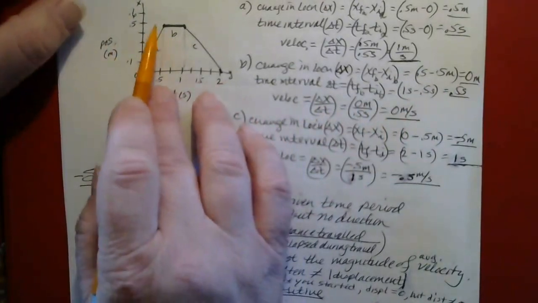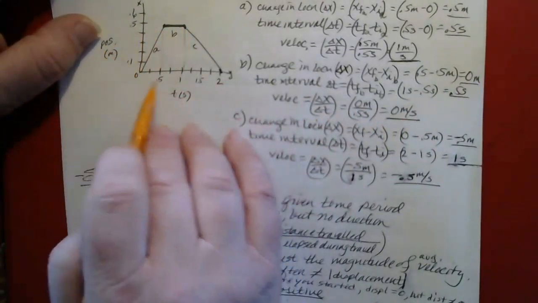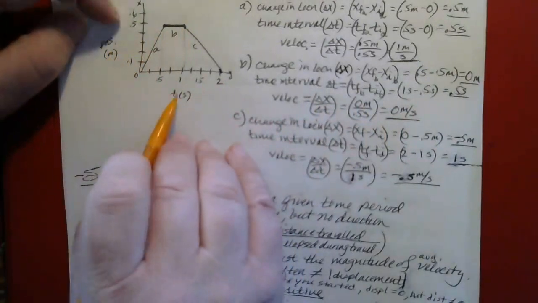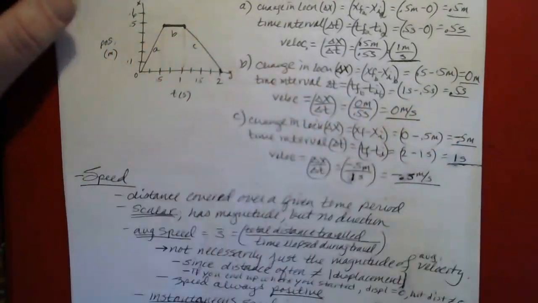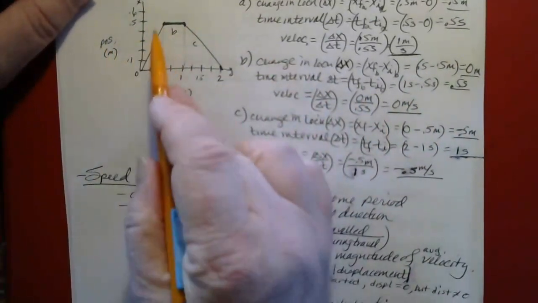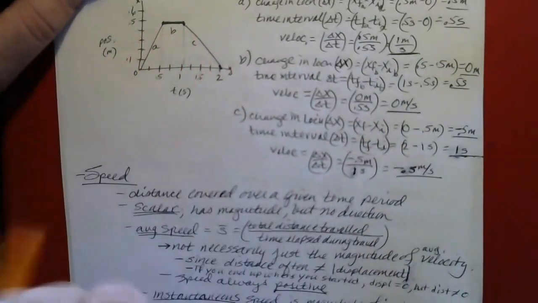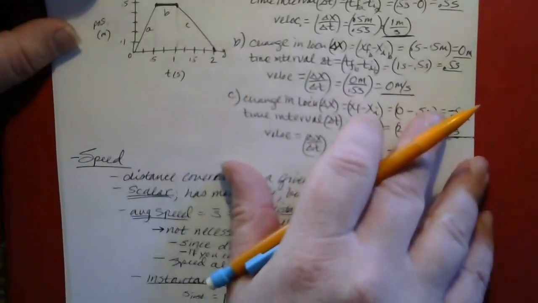Notice, again, that when the slope is 0 for a line in the position versus time graph, that means the velocity is 0. And it's going straight across, which means the slope is 0.